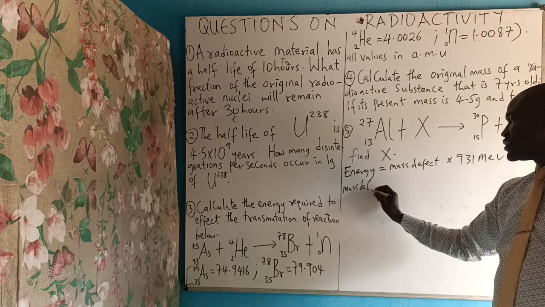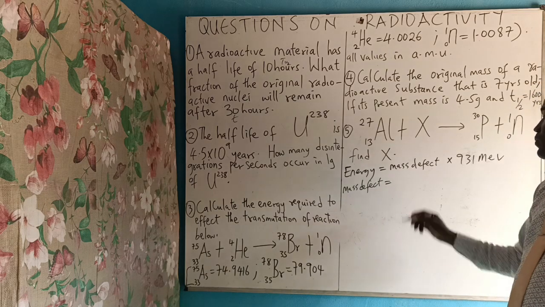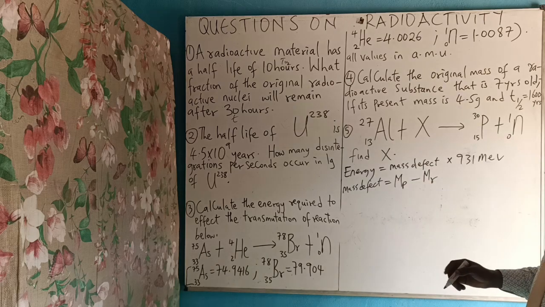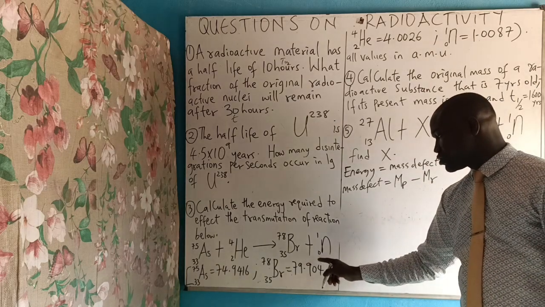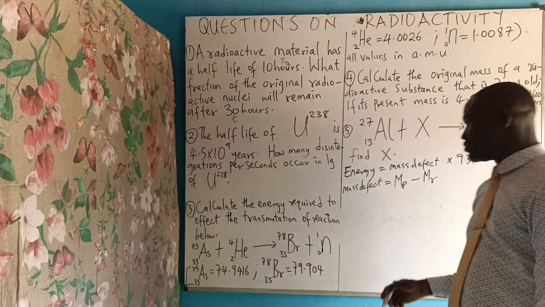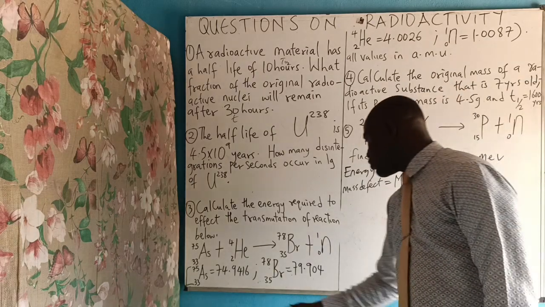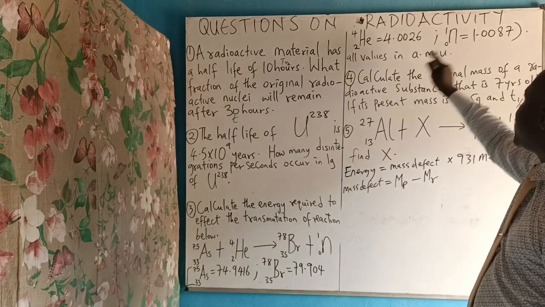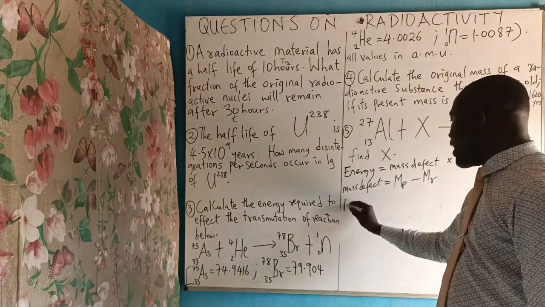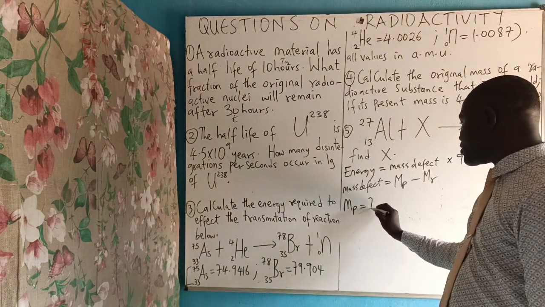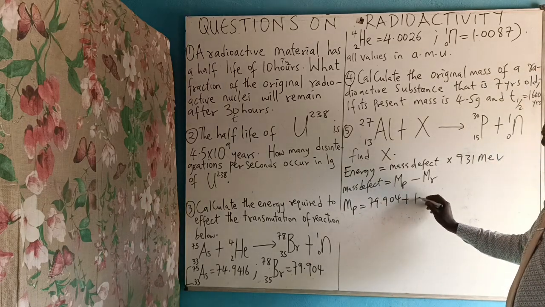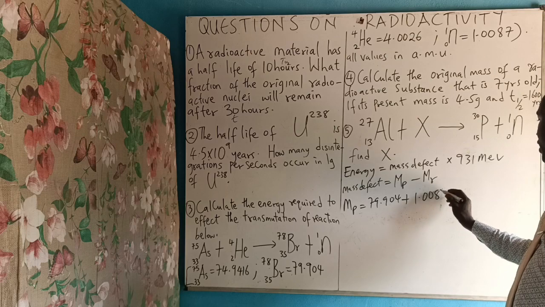How do you get the mass defect? Mass defect is equal to total mass of the product minus total mass of the reactant. Look at your product and look at your reactant. So what we will now do is add the product, this and this. Mass of the product is equal to 79.904 plus 1.0087.